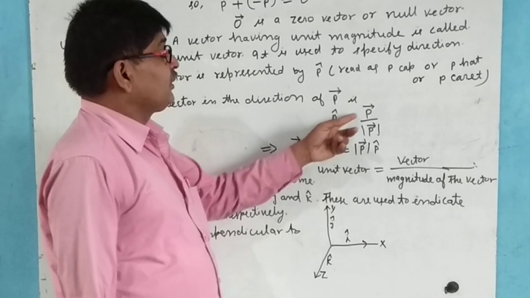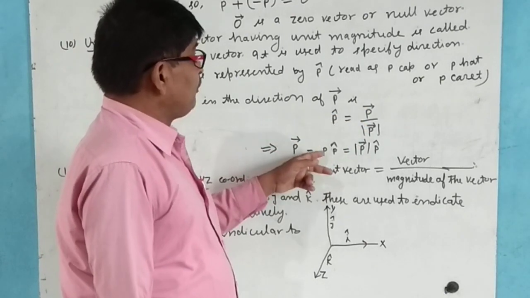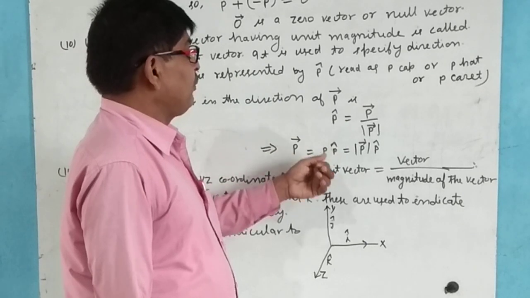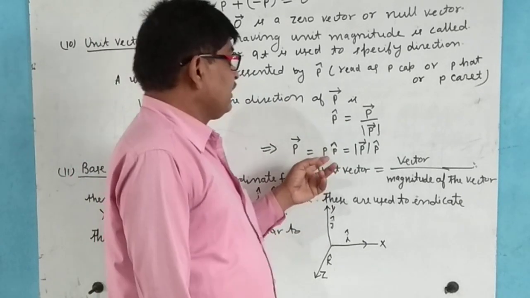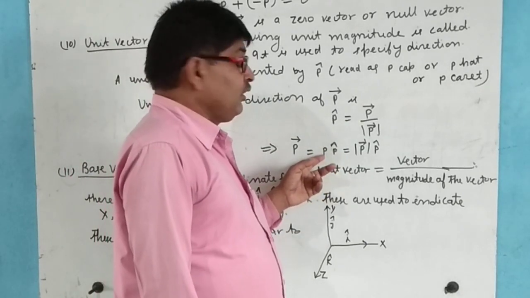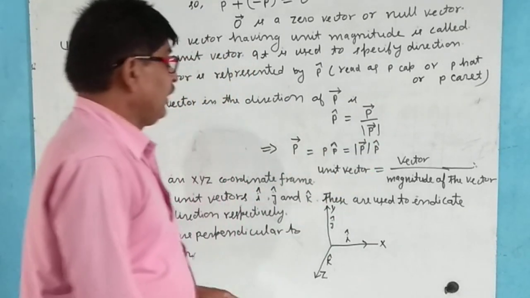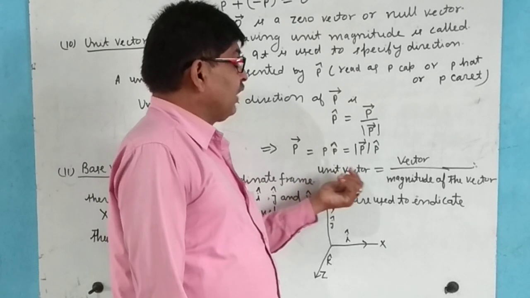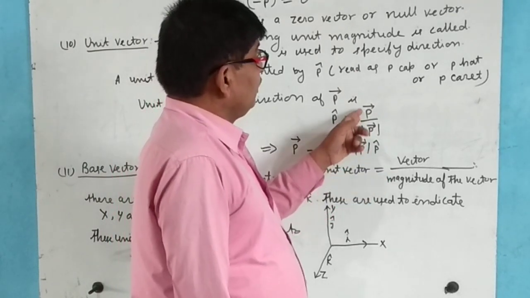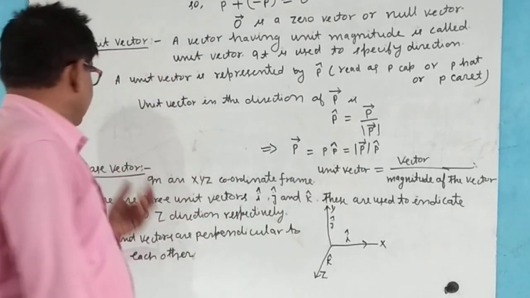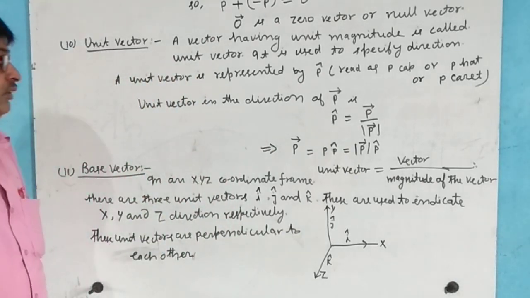It means that vector P equals mod of P times P cap, that is, the magnitude of P into P cap. So a unit vector is the vector divided by the magnitude of the vector.